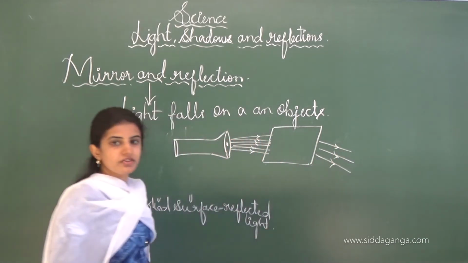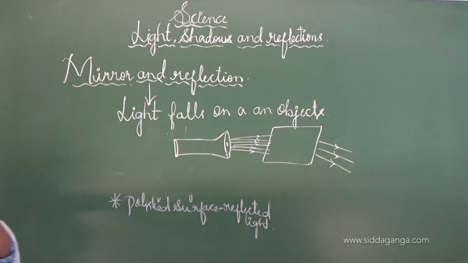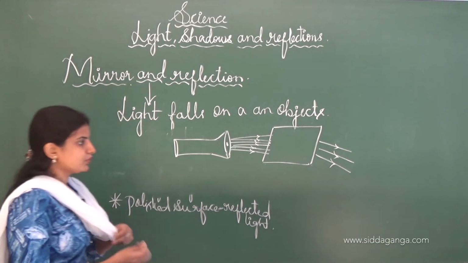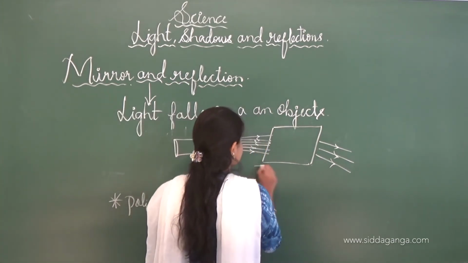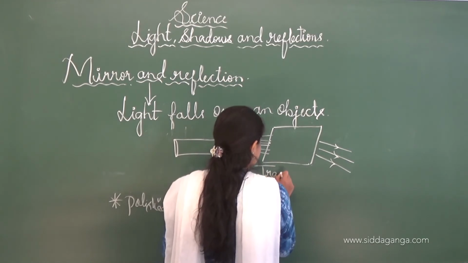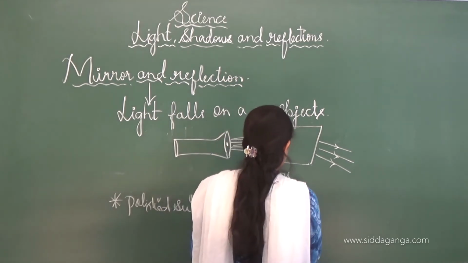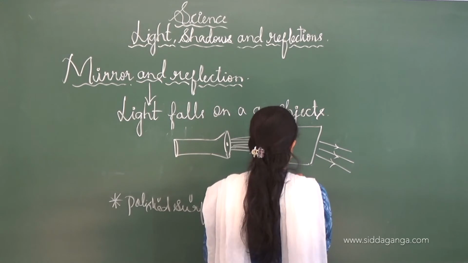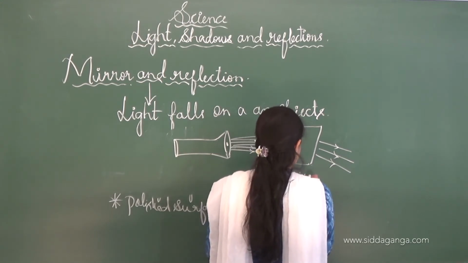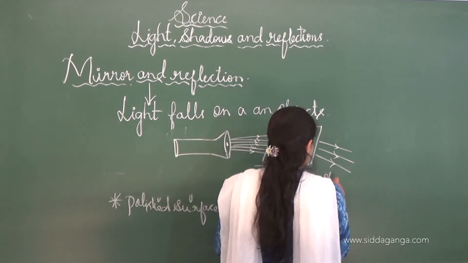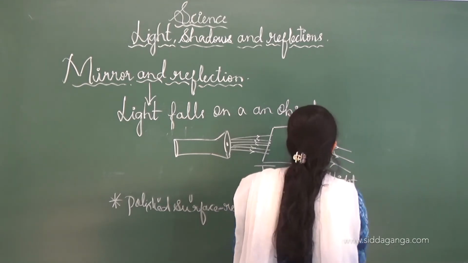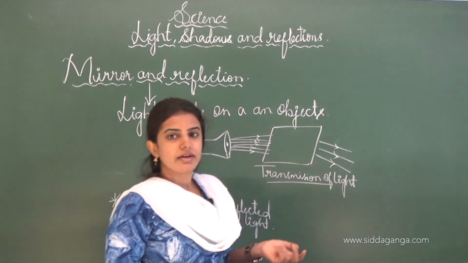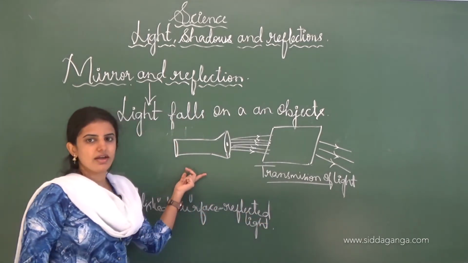The rays will be transmitted to the other side, and such a type of process is known as transmission of the light. Light gets transferred here, and it is called the transmission of the light.